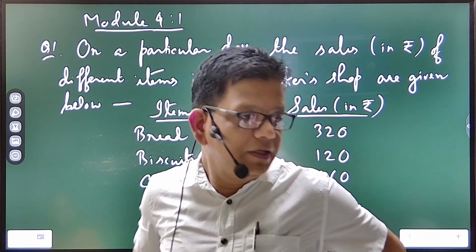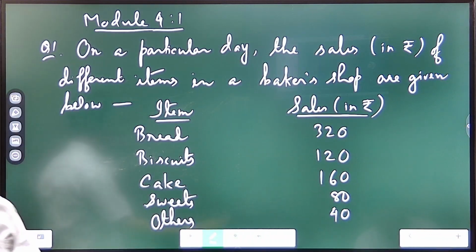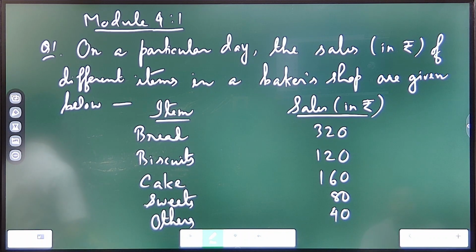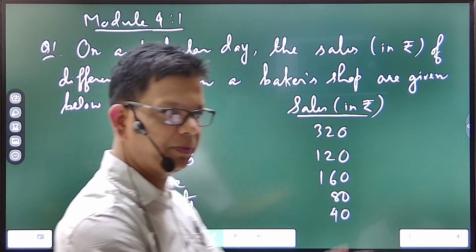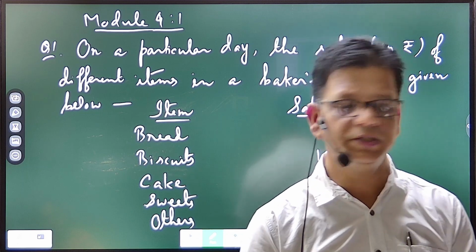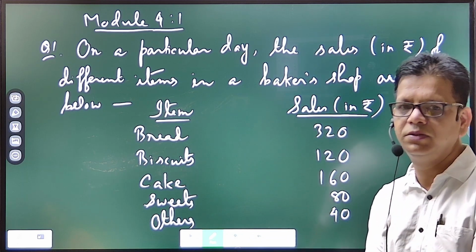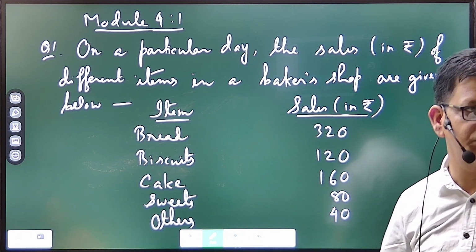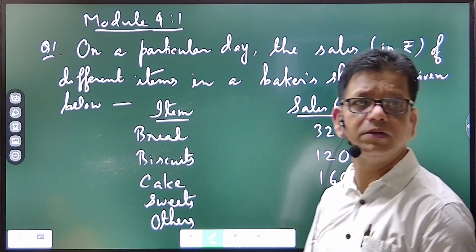Now what I'm saying is, how to get the pie chart is not our aim. What comes in the exam is that the pie chart will be drawn, and based on the pie chart we'll be trying to write the answers. That is also in MCQ form only. For one question you have to select and get the correct option.